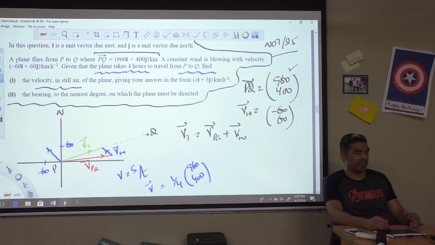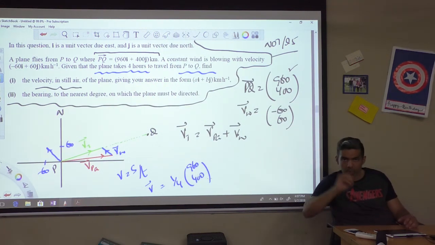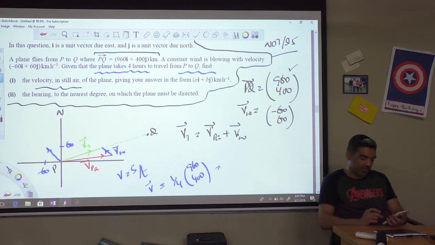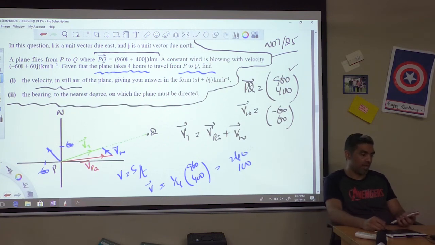This is how we write it. We generally don't say 960/400 upon 4. That's not an appropriate symbol. We can use it sometimes, but this is a better way of writing it. So I'll just say 1/4 of 960/400, which is basically the displacement vector divided by 4. So 960 divided by 4 is 240, and 400 divided by 4 is 100. So this is the velocity vector.